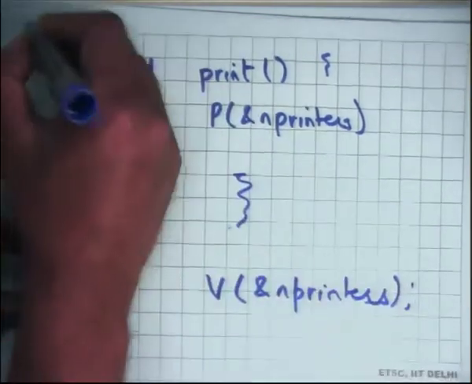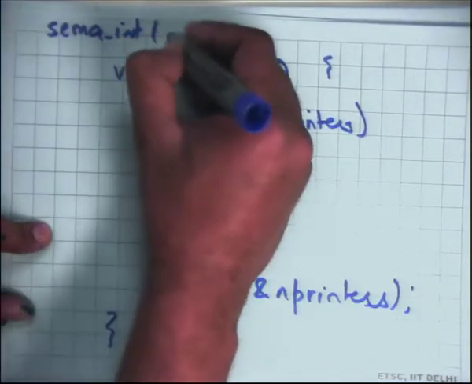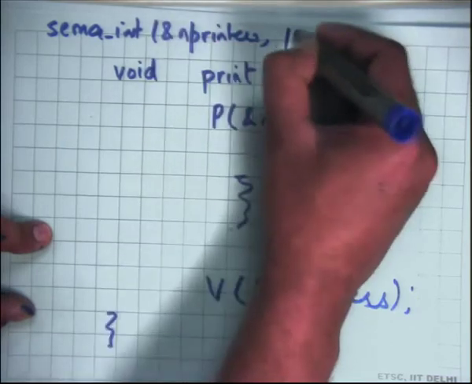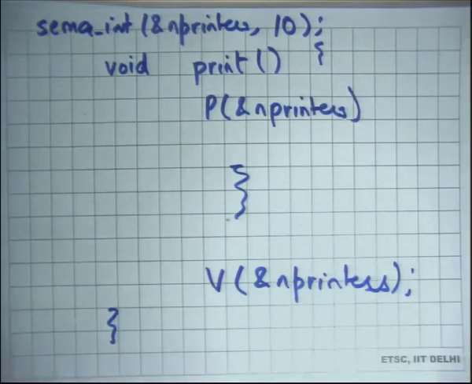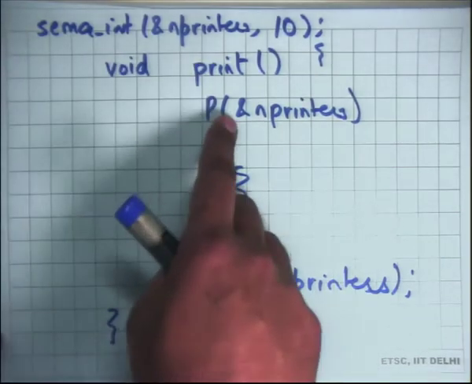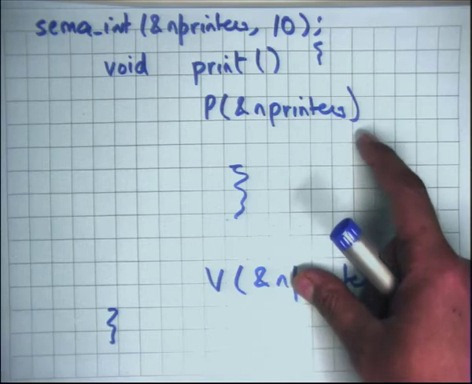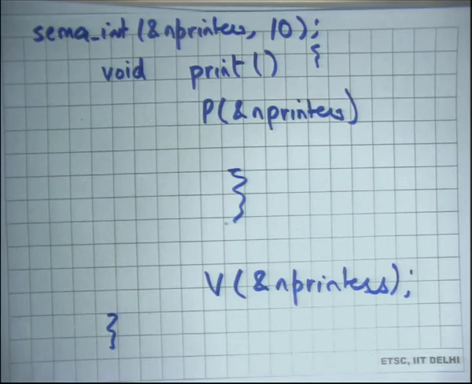Of course you will first initialize the n printers semaphore variable to 10. If you had only 10 printers, or whatever is the number of printers, you initialize the counter to the number of resources, and then whoever wants to access the resource should enclose his access logic within a P and a V, and that's it, right.